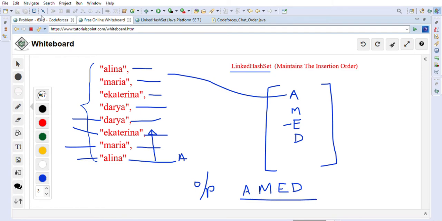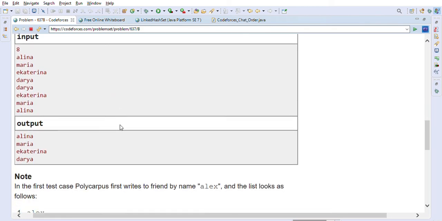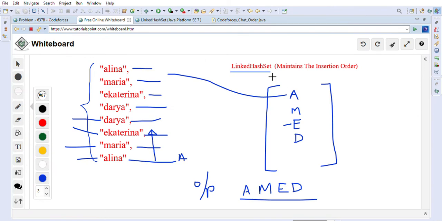Let's look at the given example here. This is the example that we were discussing. As you can see, Elena, Maria, Ecterina, and Daria. This is the output we are getting with our logic using LinkedHashSet.